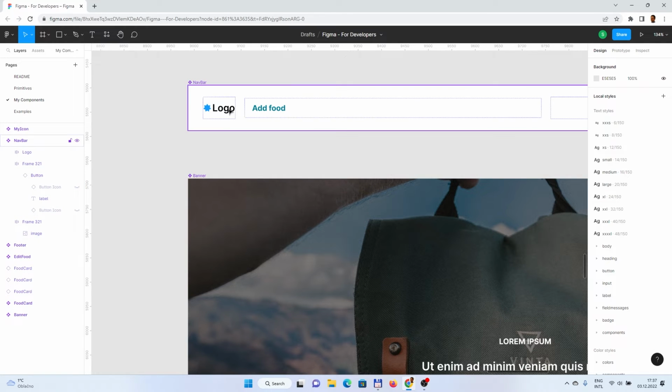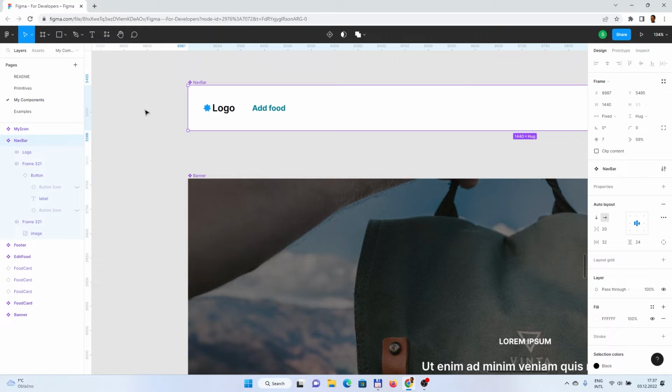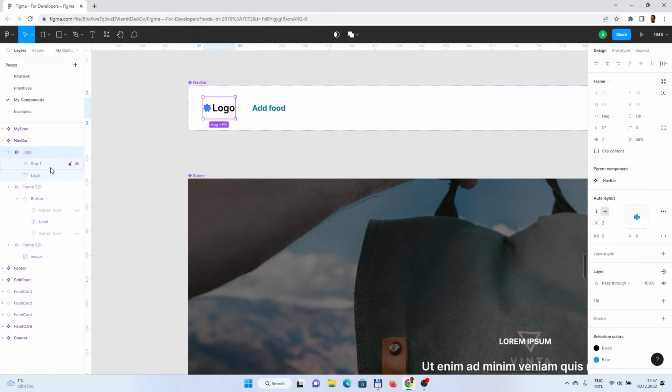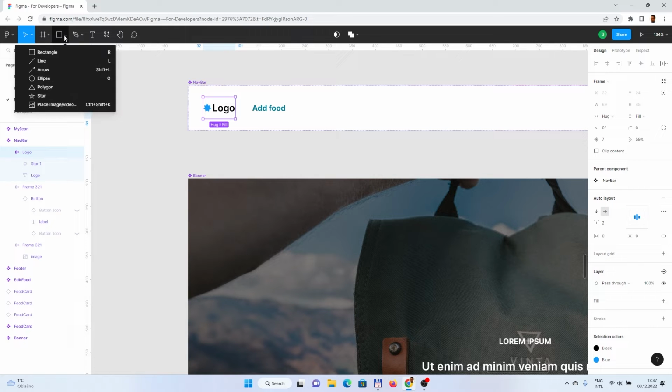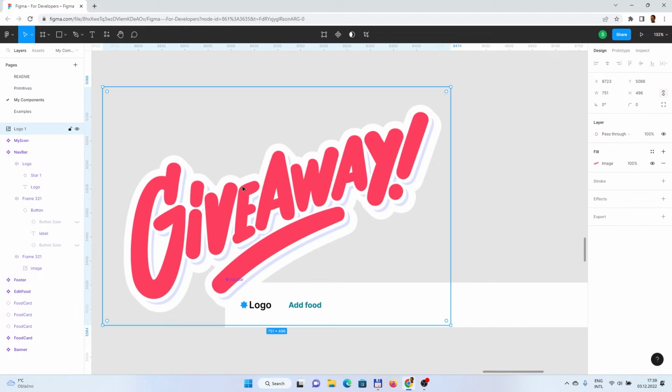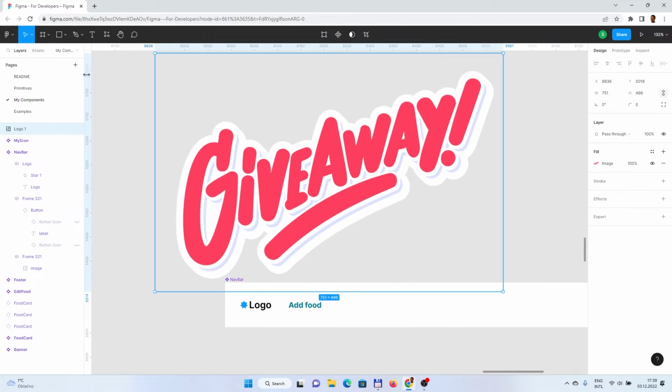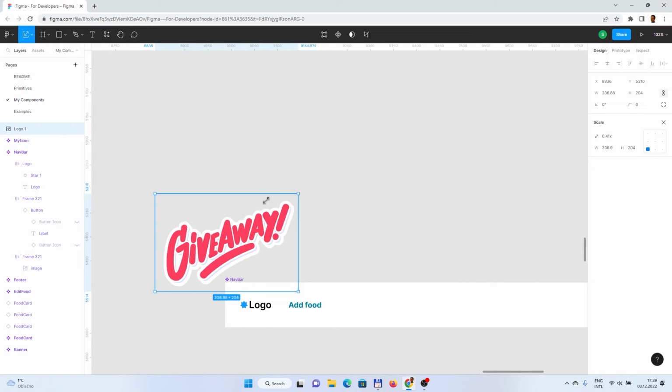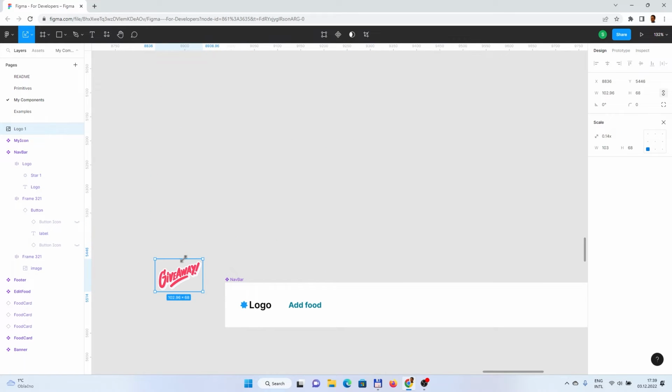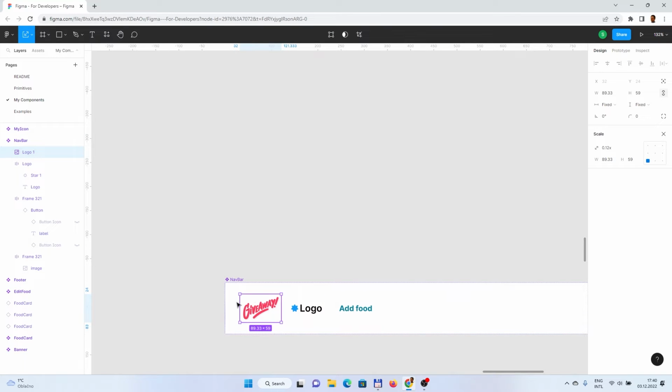As said, we want to also change the logo. So if we click on the logo, we see that it's again some kind of a frame, but let's add our own image. The logo is quite big, so let's first scale it down by using scale, and here you can modify it so it fits the width and height which we need. And now let's put it there. What we could do is just delete the rest,